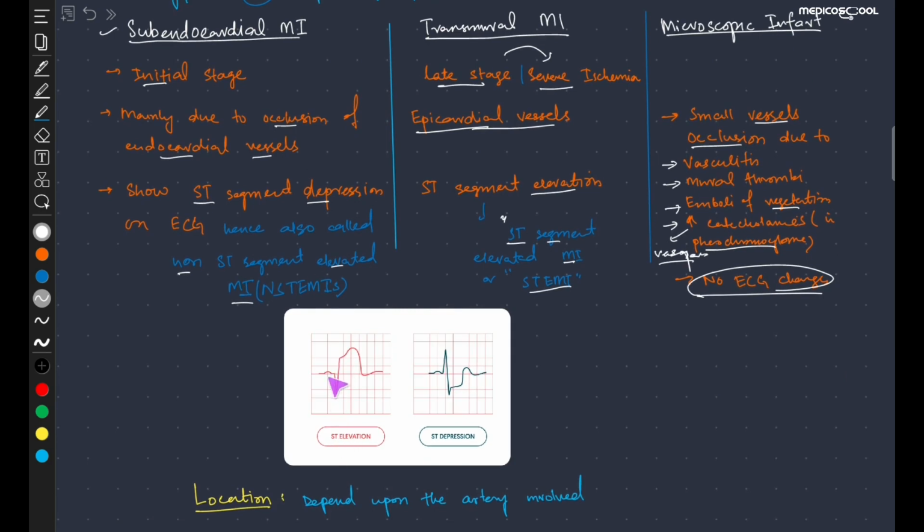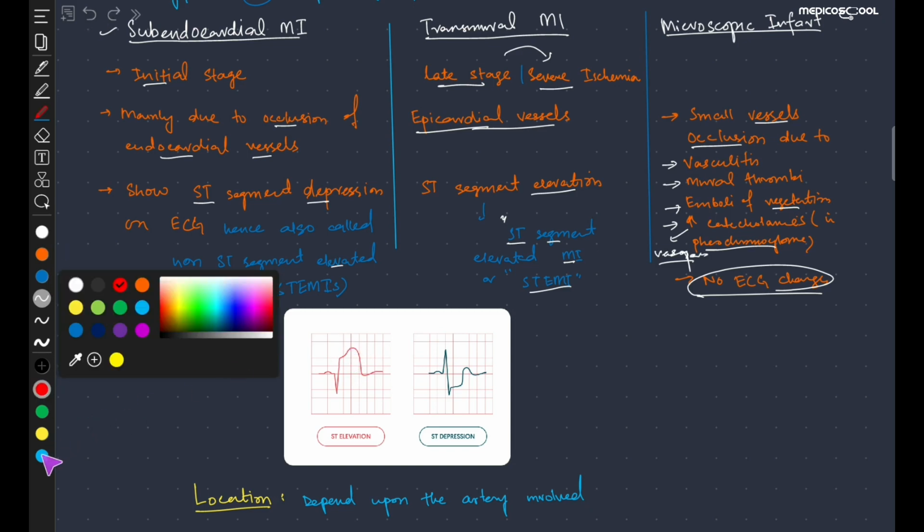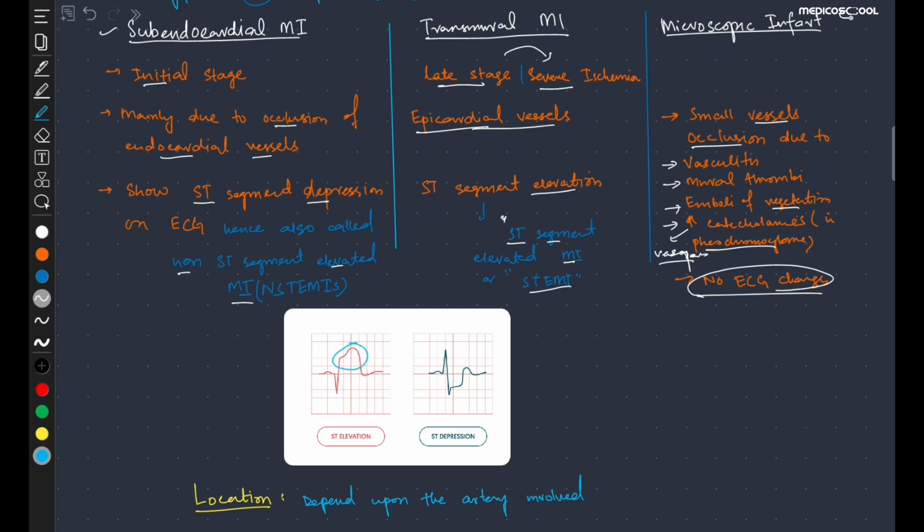Here we can see the ST segment elevation. I will change the color. This is the ST segment elevation, and there is the ST segment depression. There is the P wave, QRS, and it is the T wave. So there is ST segment elevation, and here we can see the ST segment depression.